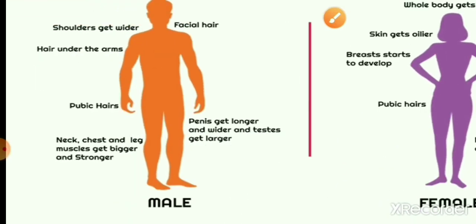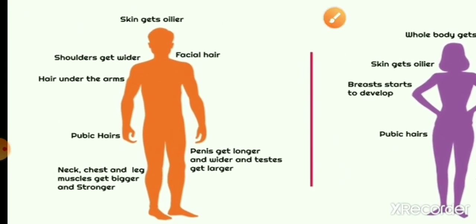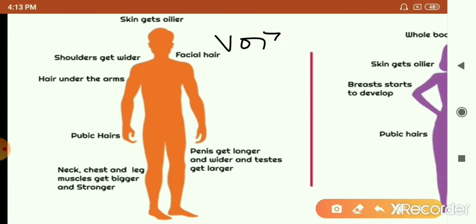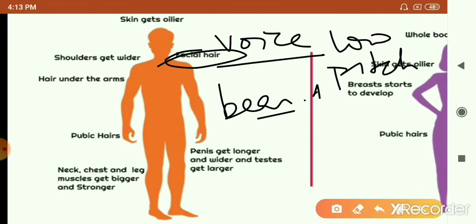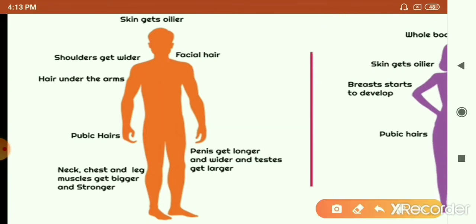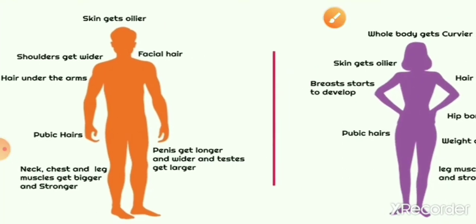What are the secondary sexual characters that develop in males which are different from those of females? When you talk about the voice, males develop a low pitch voice, because of the enlargement of the voice box, or the larynx. There is appearance of beard and mustache, the facial hair, in males. Then there's widening of shoulders and narrowing of waist. This is another change you see in males. And the reproductive organs become larger in size. So these are the changes that you see in males.